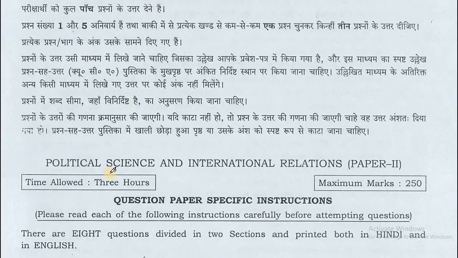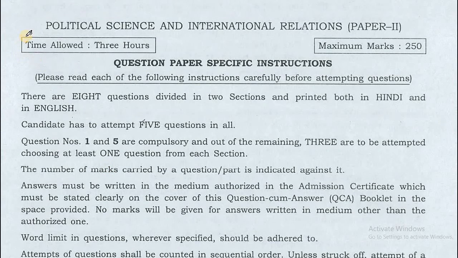Today in this video we are going to read the question paper of Political Science and International Relations Paper 2 of 2016. In the previous video we have already telecast on my channel the main previous year questions related to the UPSC Civil Services Main Examination. So in the same series today we are going to read the Political Science and International Relations Optional Paper 2. So let us start.